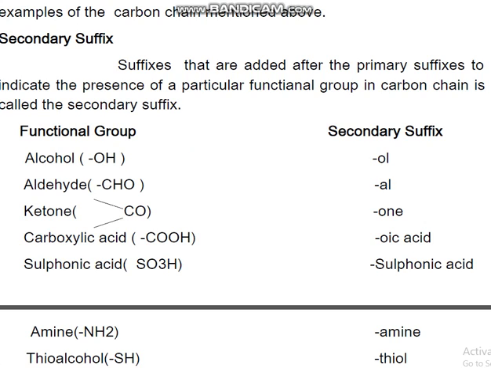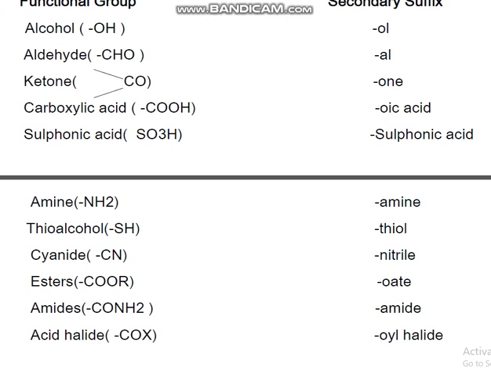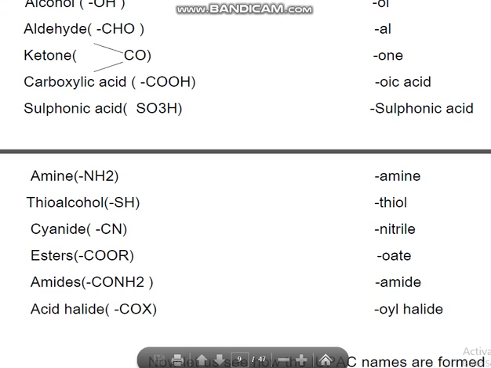Sulfonic acid will be SO3H. Amine, NH2. Thiol, SH group. If a CN group is present, it is nitrile. Ester, C double bond O, OR, will be oate. Amides will be amide, CONH2 group, and acid halide will be oyl halide.